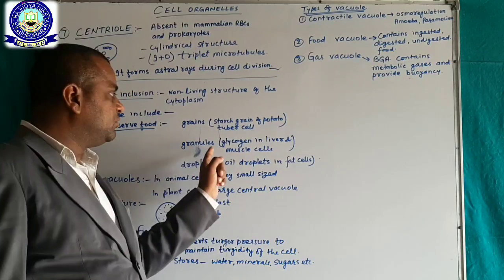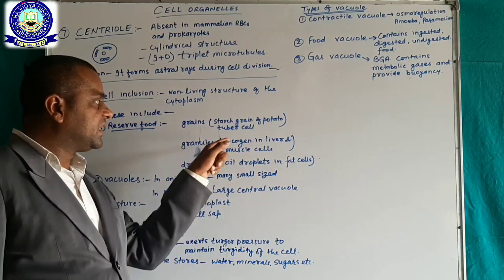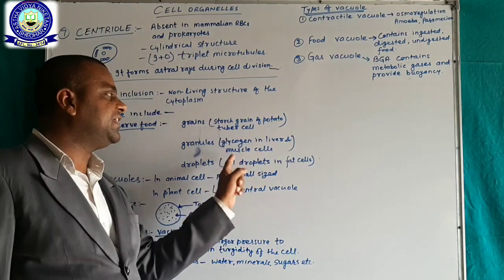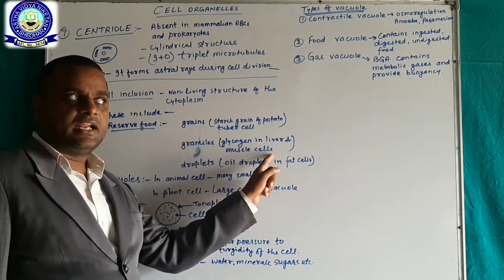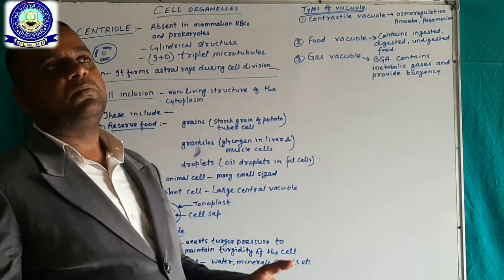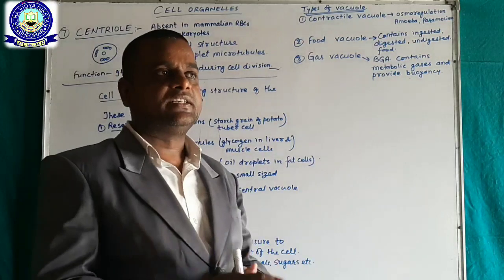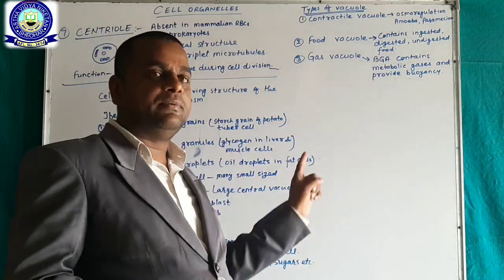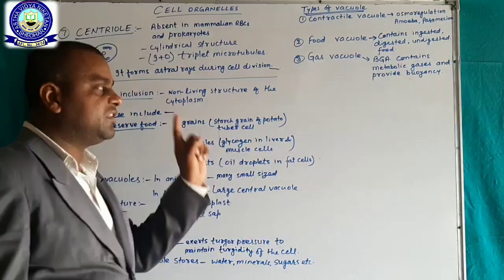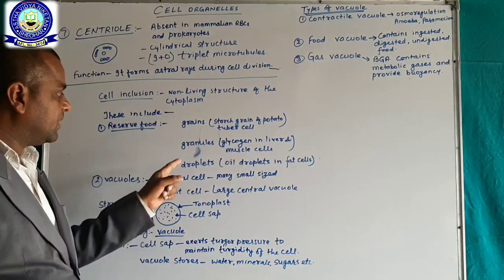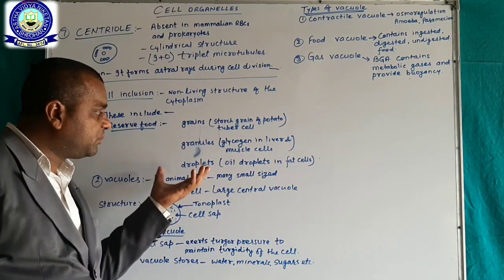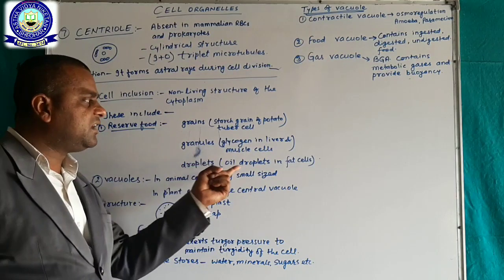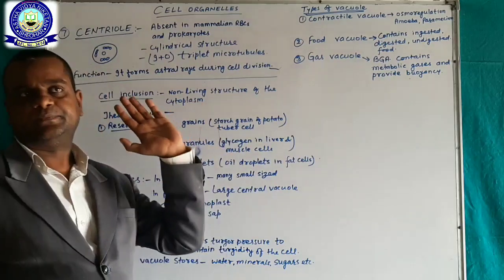Okay. Now granules, glycogen in liver and muscle cells. Glycogen in our body is mainly stored in liver and muscle cells. Okay. In the form of droplets, that means oil droplets in fat cells.